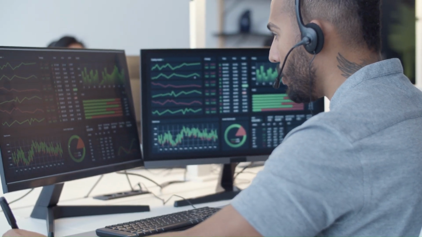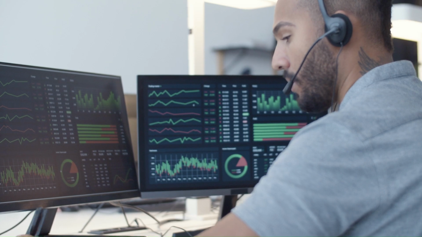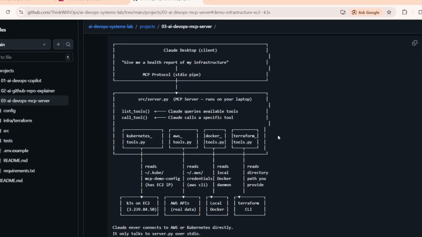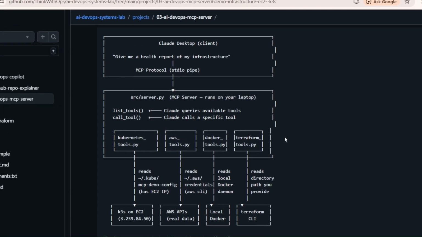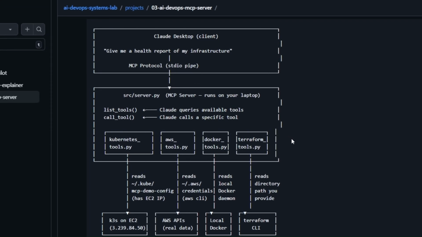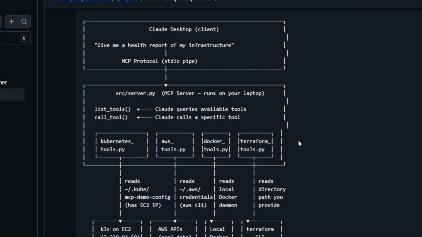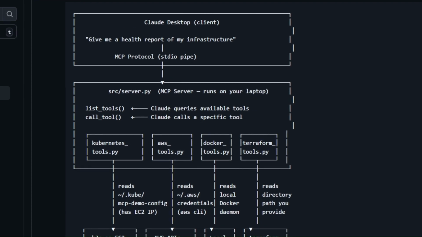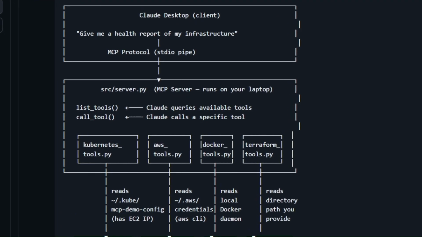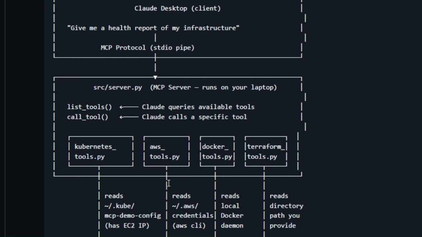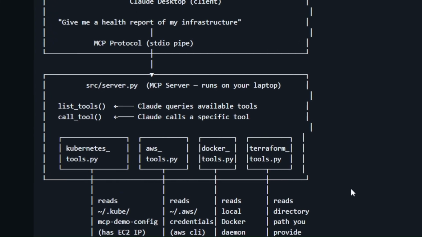I got tired of this, so I built something that eliminates all of it. I built a Python MCP server. That's Model Context Protocol. It's an open standard from Anthropic. It lets Claude Desktop connect directly to any tool you give it. In this case, my real infrastructure on AWS EC2. Let me break down how this works.